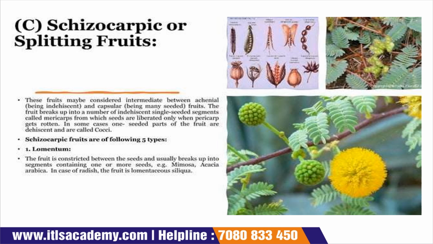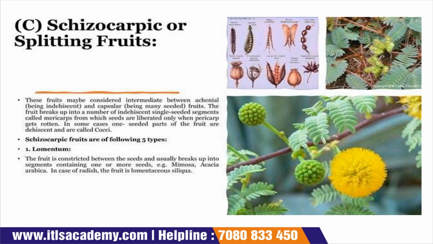Now the third one is your schizocarpic or splitting fruits. These fruits may be considered as between the achenial fruits and the capsular. The fruits break up into a number of indehiscent single-seeded segments, called mericarps when the seeds are liberated only. And when the pericarp gets ruptured, in some cases one-seeded parts of the fruits are dehiscent, called cocci.